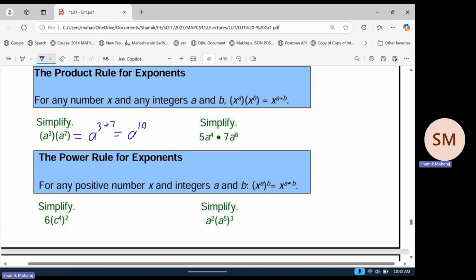Okay, and now applying the same logic to the one on the right. Here it's just showing us if you have coefficients, you just move them to one side. You don't have to stress about them. So this becomes 5 times 7 on one side and a to the 4 times a to the 6 on the other side. Okay, 5 times 7 is 35. Correct me if I make mistakes, please. A to the 4 plus 6. That is 35 a to the 10. Sorry, 12, right? No, it's 10. It's fine.